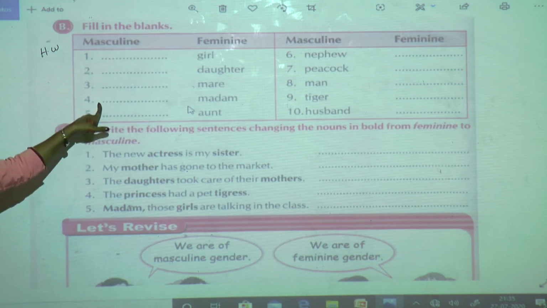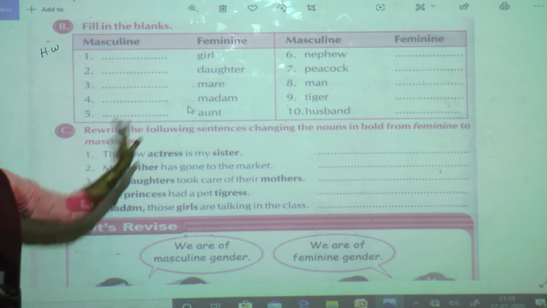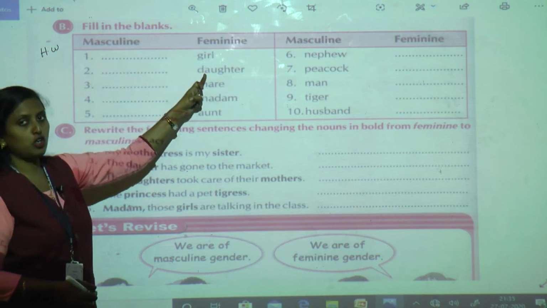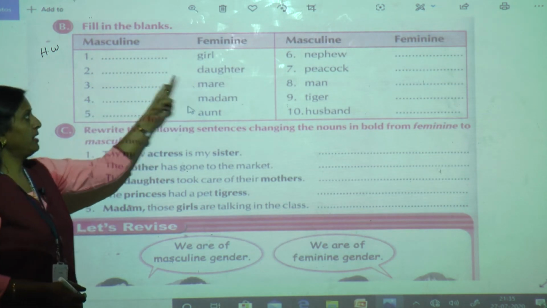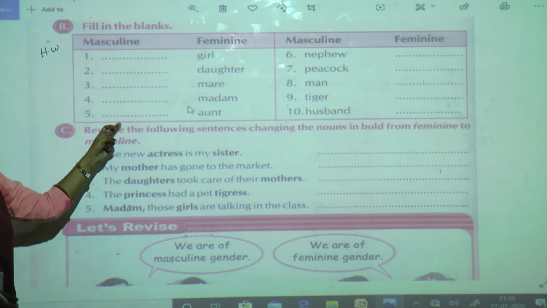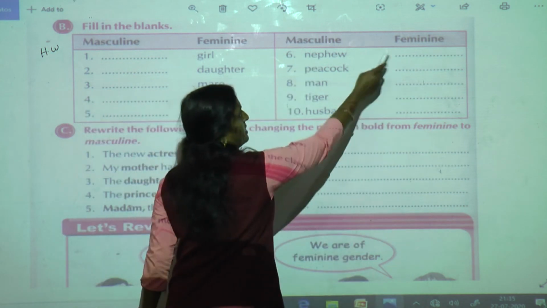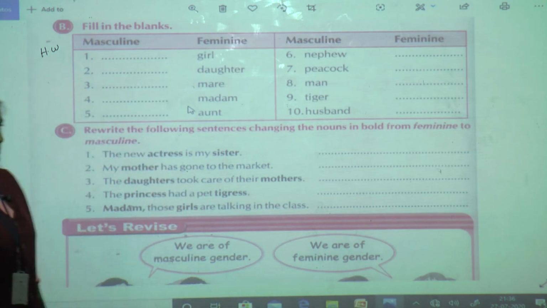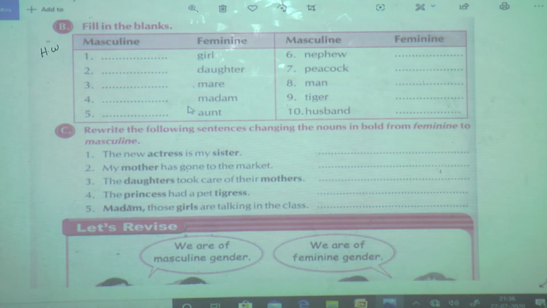Here masculine gender you have to write. Already feminine gender is given over here. So what is the masculine gender of girl? Girl, boy. Daughter, son. Maid, horse. Madam, sir. Aunt, uncle. Nephew, niece. Peacock, peahen. Man, woman. Tiger, tigress. Husband, wife. Understood? So you have to copy from page number 29. But first what you do? By heart that and write on your own. It will take hardly 5 minutes. So don't keep it blank.